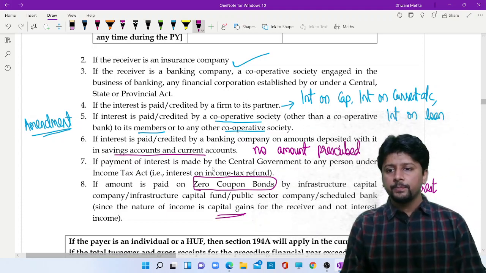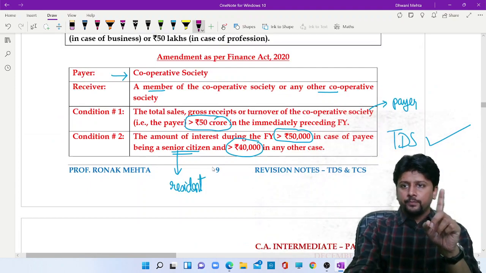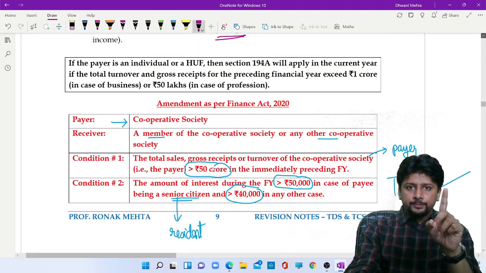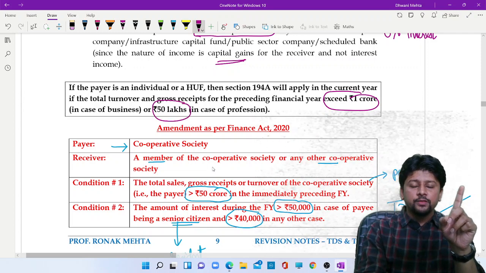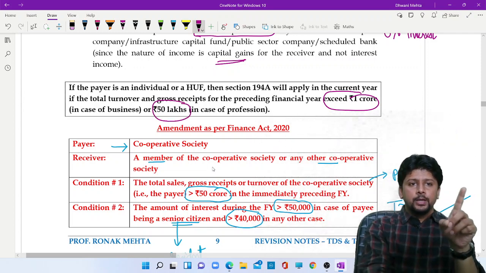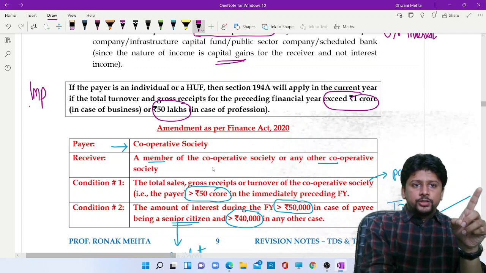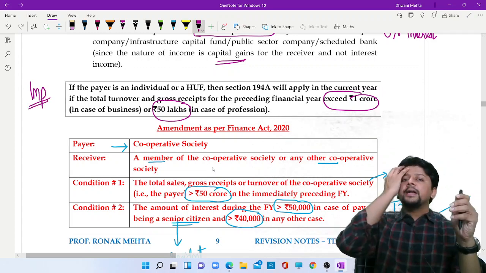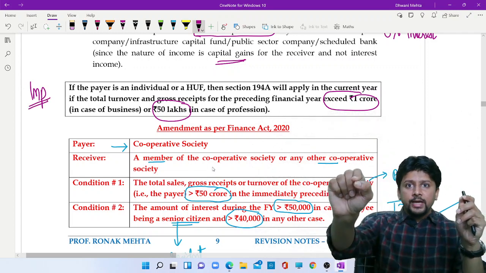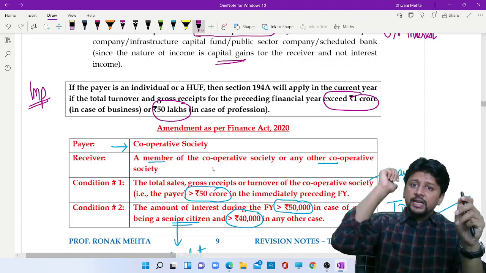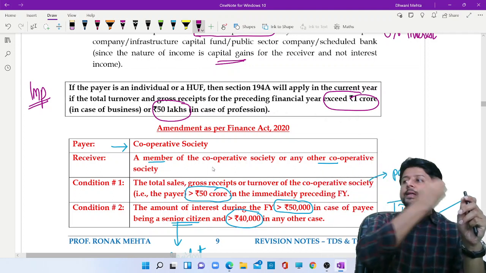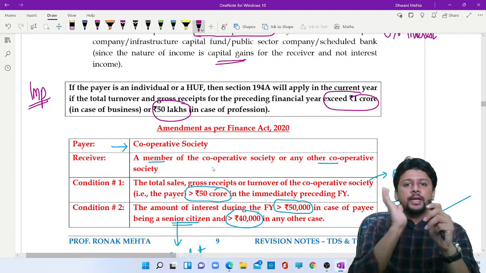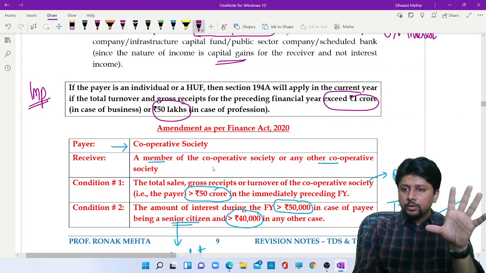So no TDS. This is one section where the concept of 1 crore or 50 lakhs in the preceding financial year applies. If the payer is individual or HUF and it is paying interest to someone today, then in the preceding year, if it was more than 1 crore, more than 50 lakhs, then and only then TDS provisions will apply in the current year. So this was your 194A.